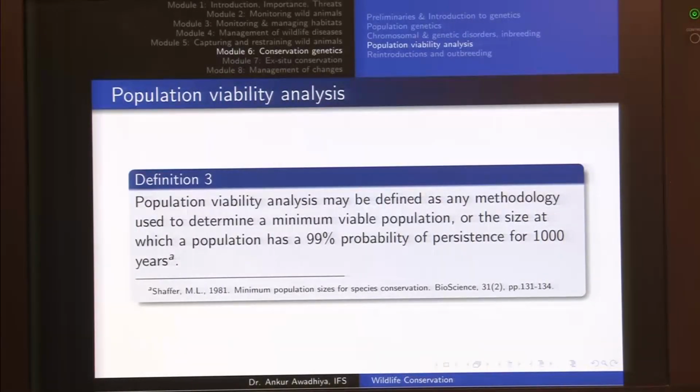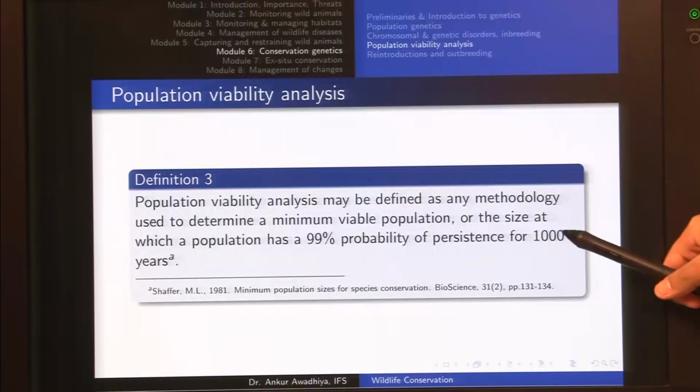A third definition says that population viability analysis may be defined as any methodology that is used to determine a minimum viable population, or the size at which the population has a 99% probability of persistence for 1000 years. Now, in this case we are turning our earlier definition upside down. We will not start by saying that we have this much size of the population, but we are going to back calculate.